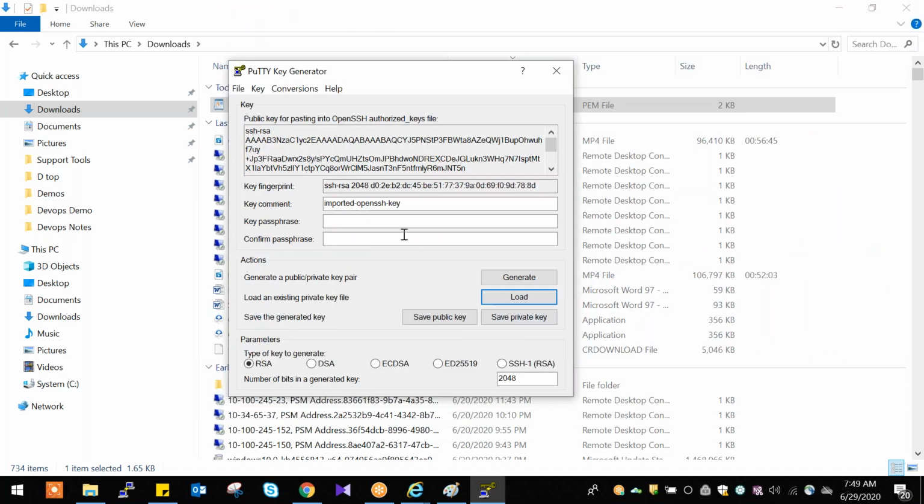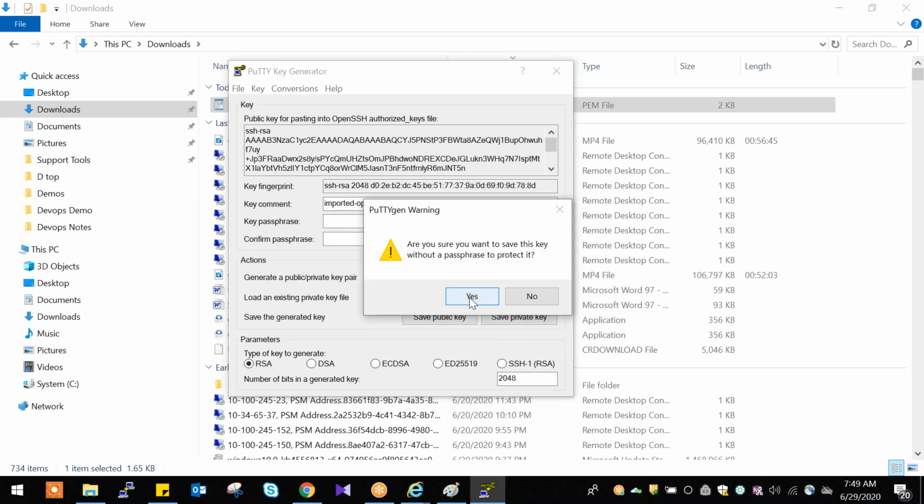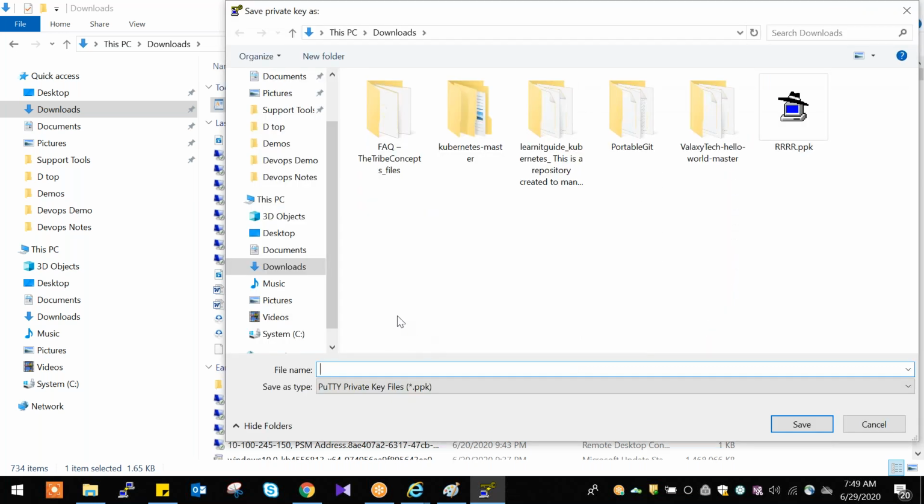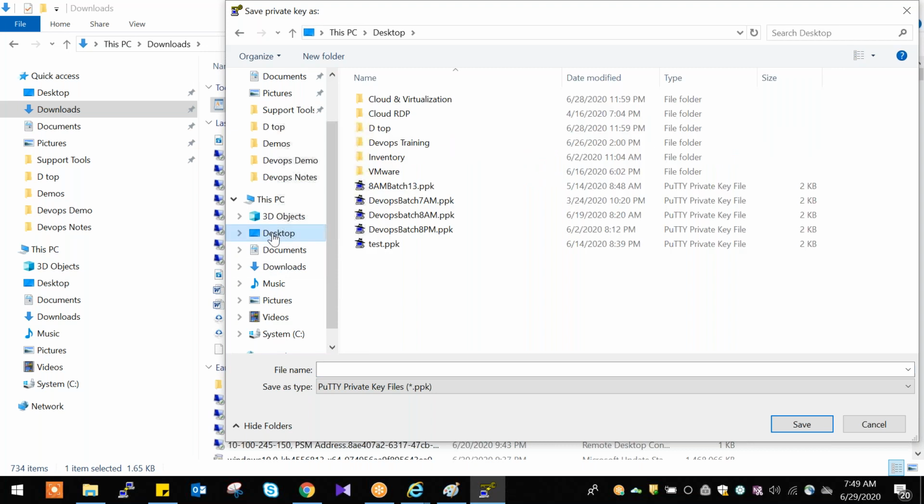We have selected that, and now click on save private key. Yes. Where do you want to save that private key? Go to desktop. On desktop I already have some PPK files, and along with these I want to save this one also on desktop.